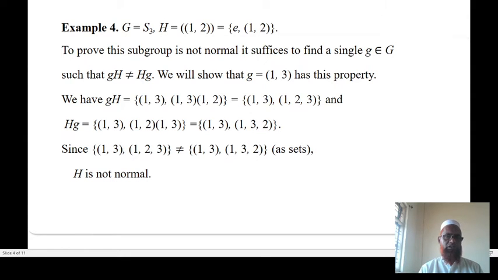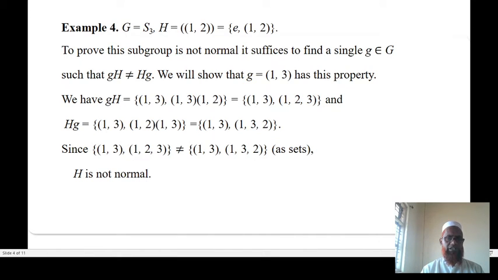Fourth example: if G is S3, the permutation group, H equals {e, (1 2)}. To prove this subgroup is not normal, it suffices to find a single g belongs to G such that gH is not equal to Hg. So we will show that g equals (1 3) has this property.